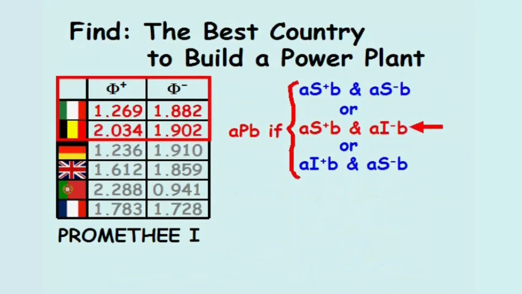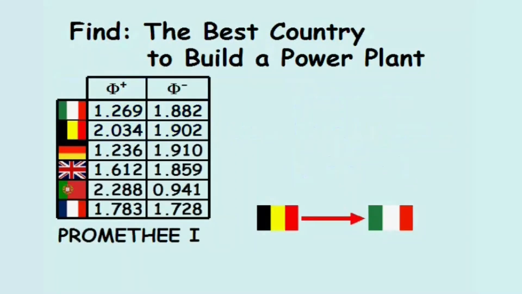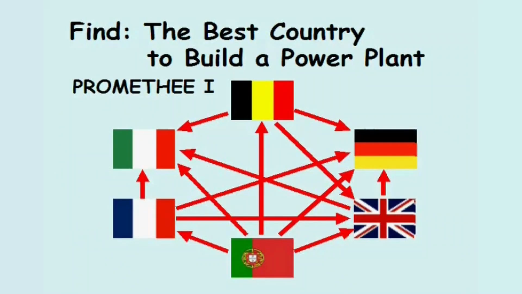When one alternative is preferred over another, as Belgium is over Italy, an arrow is drawn from the non-dominated alternative to the dominated alternative. After all 15 pairs of power plant countries are compared this way, the preference relationships are shown using a network of arrows.